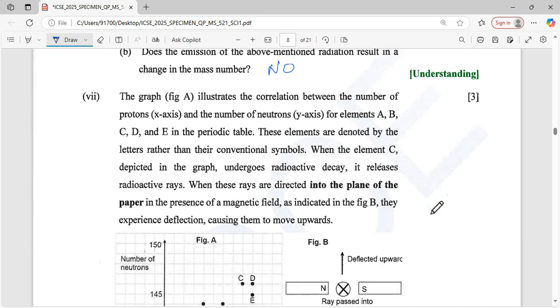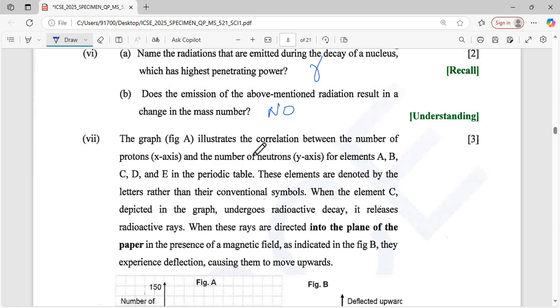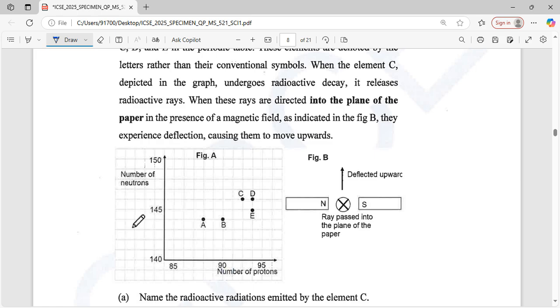Next question. There is a graph. In the graph, illustrate the correlation between the number of protons and number of neutrons on the y-axis for elements A, B, C, D, and E in the periodic table. These elements are denoted by letters and then the conventional symbol. When element C undergoes radioactive decay, it emits a radioactive ray. When these rays are directed into the plane of the paper, in the presence of the magnetic field indicated in the figure, they experience a deflection, moving upward.